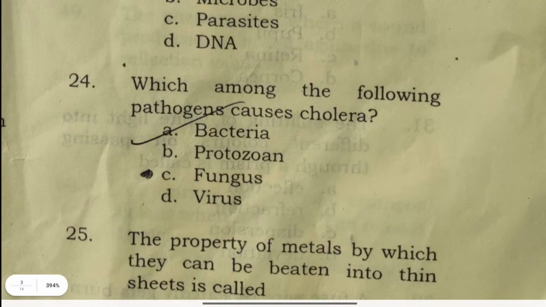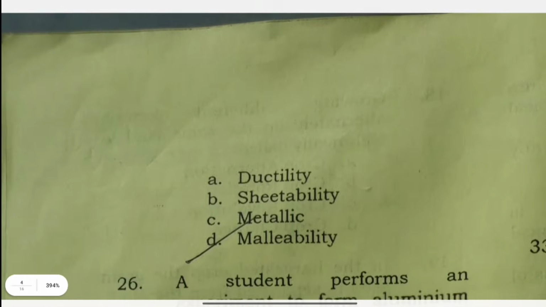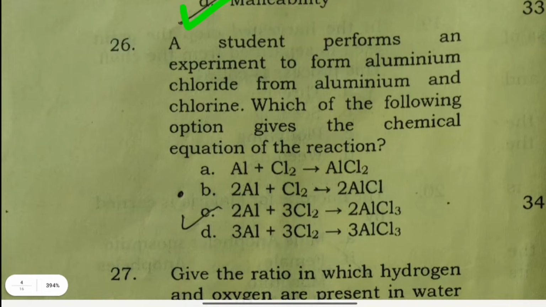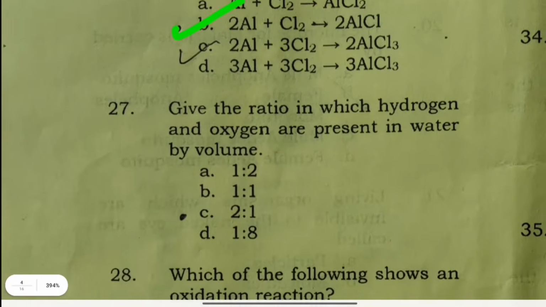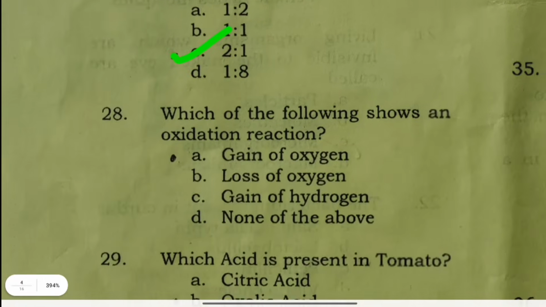Which among the following pathogens causes cholera? Bacteria. The property of metals by which they can be beaten into thin sheets is called malleability. A student performs an experiment to make aluminium chloride from aluminium and chlorine. Which of the following options gives the chemical equation of the reaction? Option B. Give the ratio in which hydrogen and oxygen are present in water by volume: 2:1.